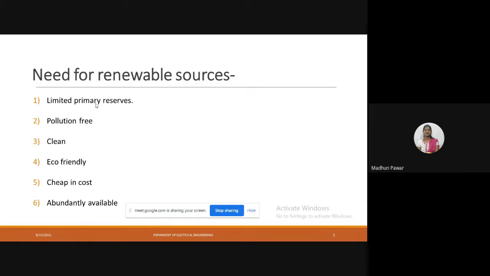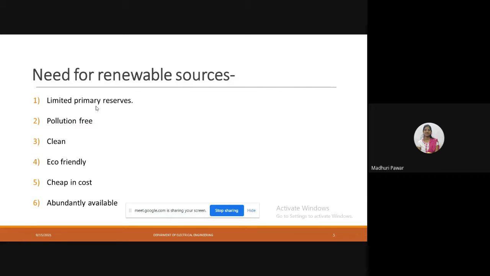Whatever the non-renewable sources are, they are limited and are going to end one day. That's why we have to use renewable energy sources nowadays, and we have to save the non-renewable energy sources for future purposes also. So this is one necessary point for the renewable energy sources. This is one advantage.